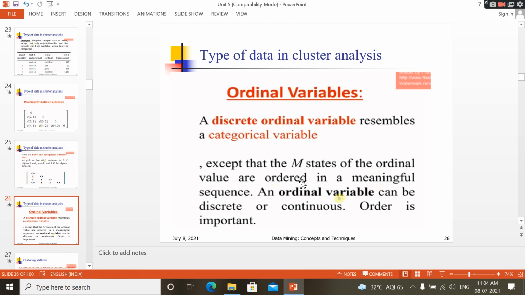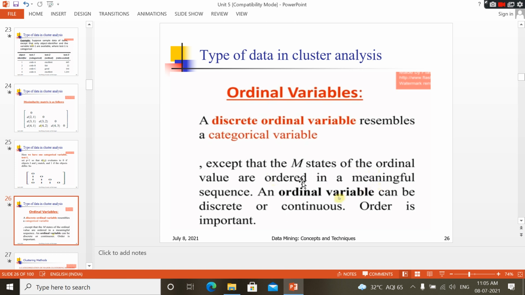So low level employees, middle or average salary, high salary, like that I can represent an ordinal variable, and you can also represent it like this: less than 20,000, 20 to 60,000, greater than 60,000. So both are ordinal variables. One is a discrete ordinal, one is a continuous ordinal variable. That is the difference between a discrete ordinal variable and a continuous ordinal variable. I hope you understood about these variables.